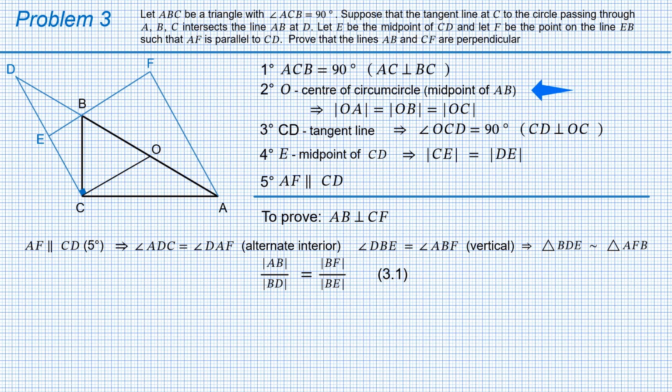According to the condition 2, O is a midpoint of AB. So we can write that AB is twice OB.